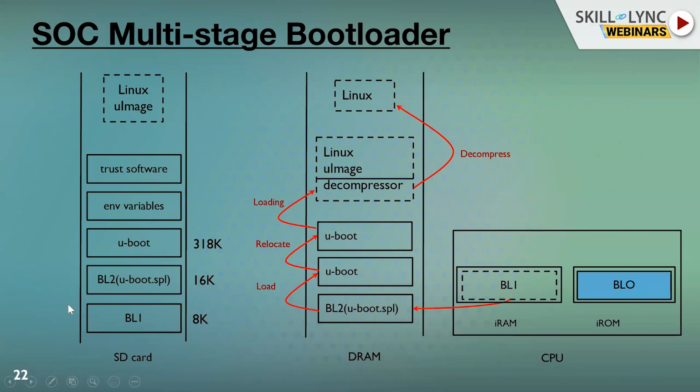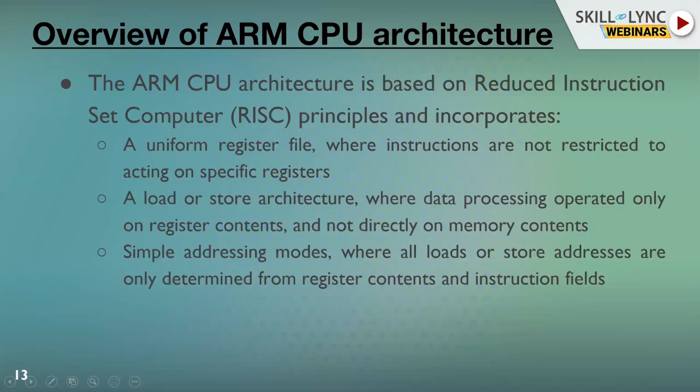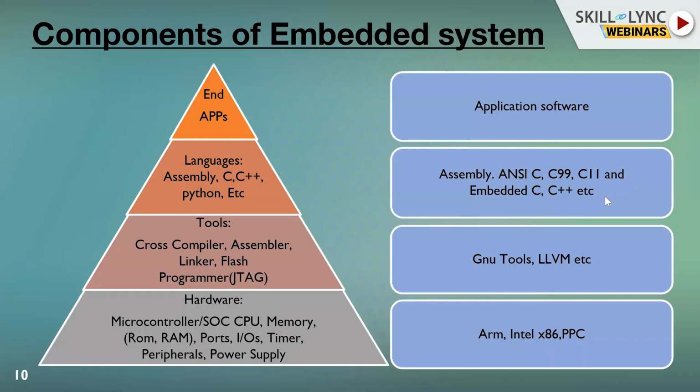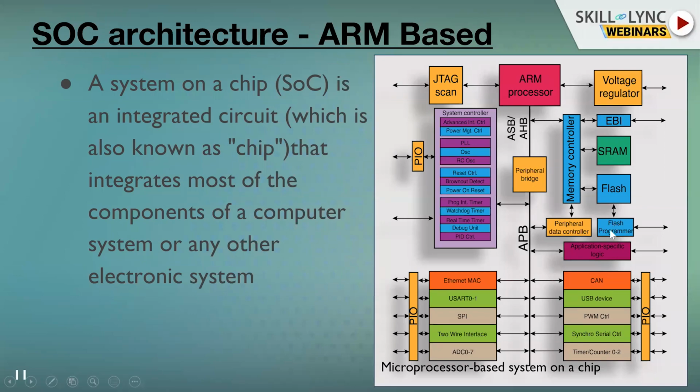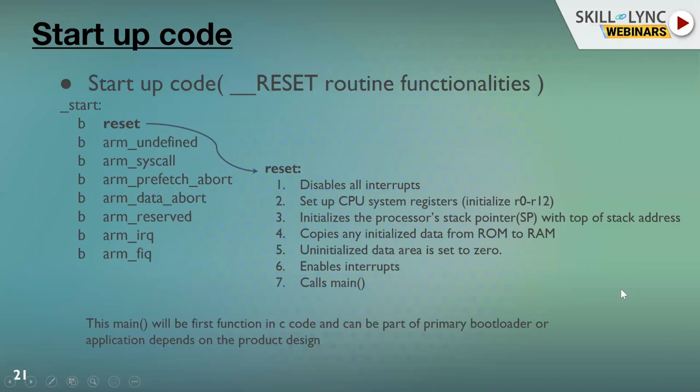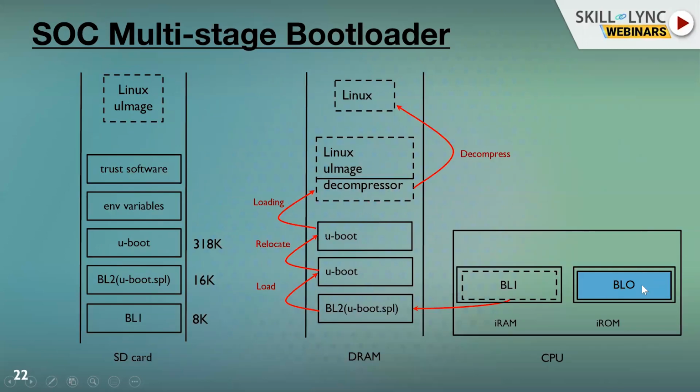So this picture represents how the booting happens, as I'm trying to portray. As I said, in the bare metal case BL0 directly jumps to the application, but in the multi-stage case, BL0, which is part of our IRAM, is stored in the flash. So when the power is on, BL0 comes into the picture. The primary bootloader, or the boot ROM as we call it in current terminology, will load the next level software from the SD card. Say SD card is our boot media, right?